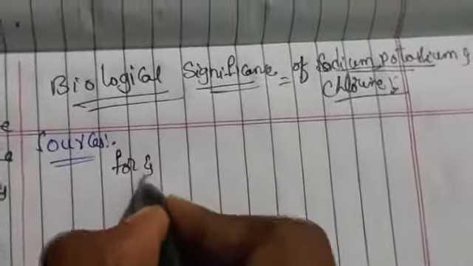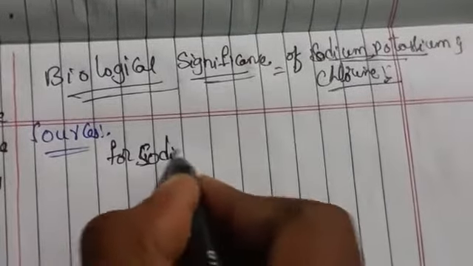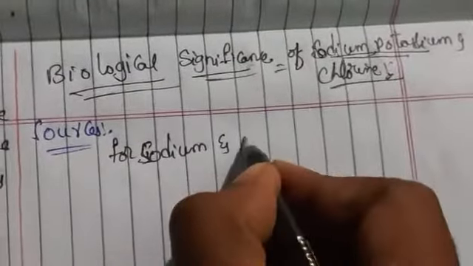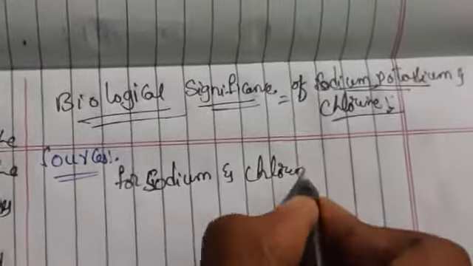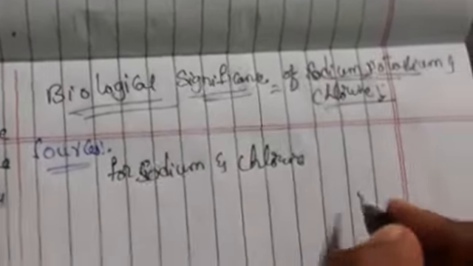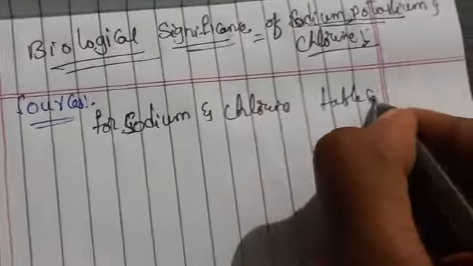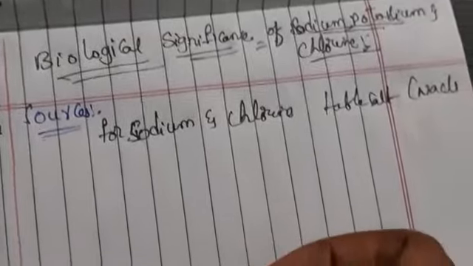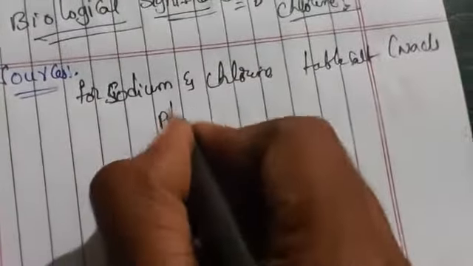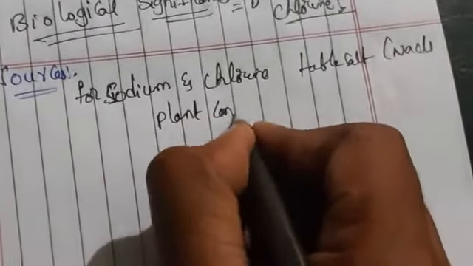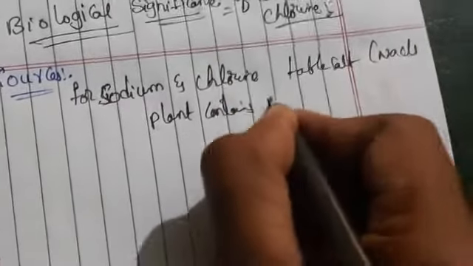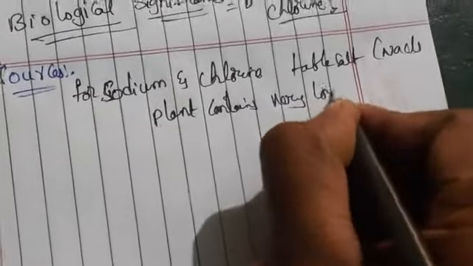For sodium and chlorine, we get common table salt, NaCl. But plants contain very low sodium.